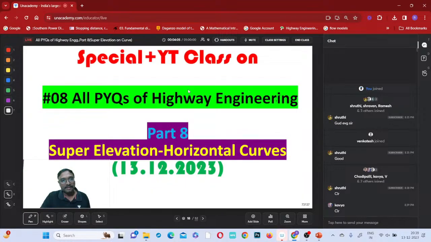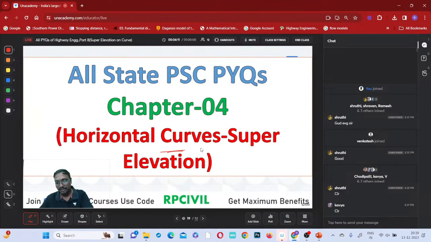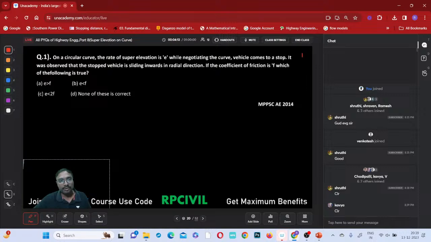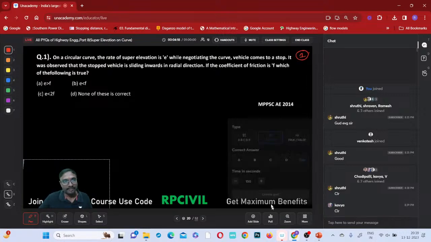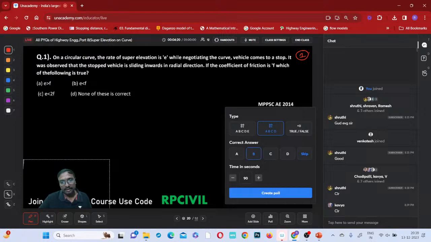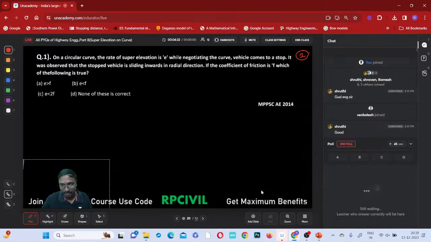Now here, all PYQs of highway engineering Part 8, that is horizontal curve and super elevation. So shall we start the discussion? I'll start the discussion of this one. I'll start the poll. Try to select your answer. 45 seconds time I am giving.